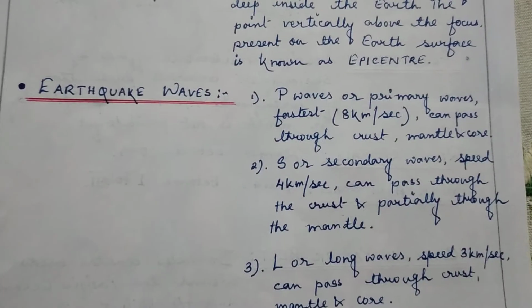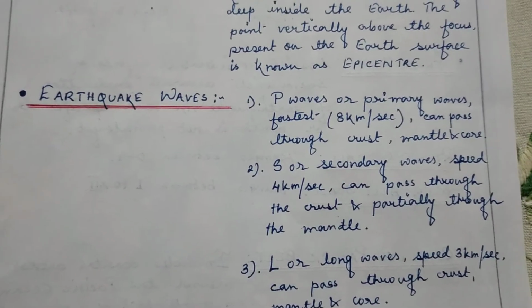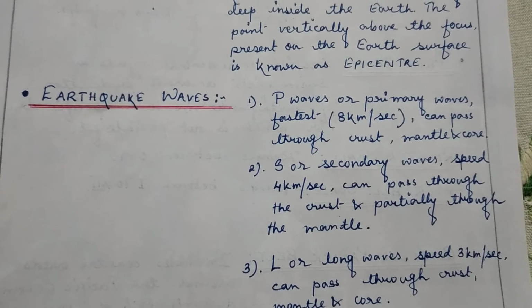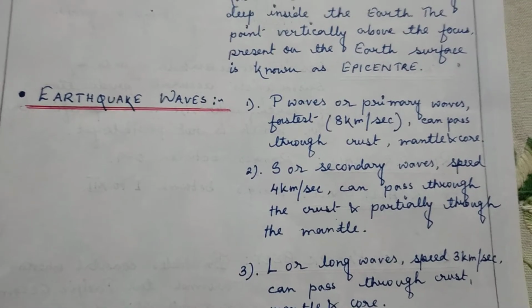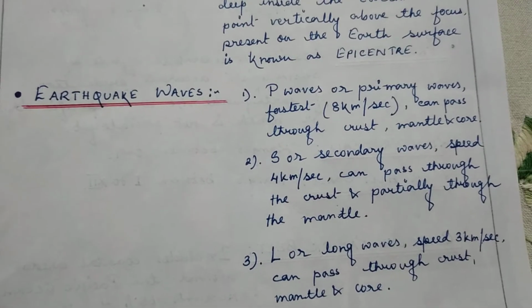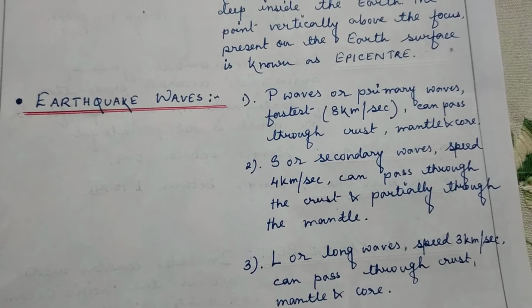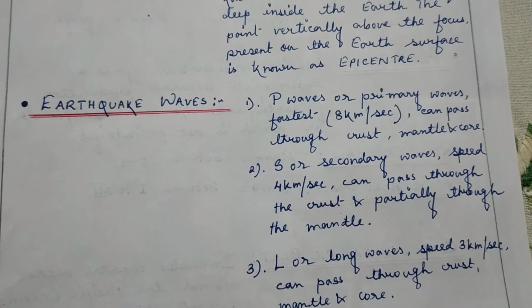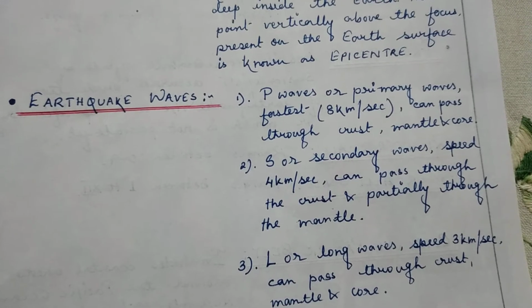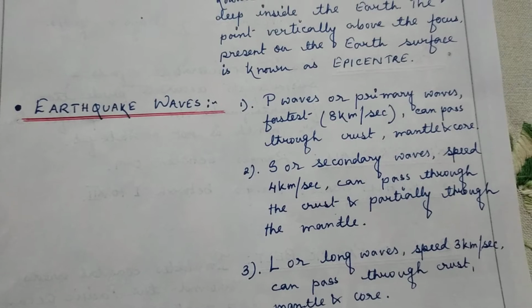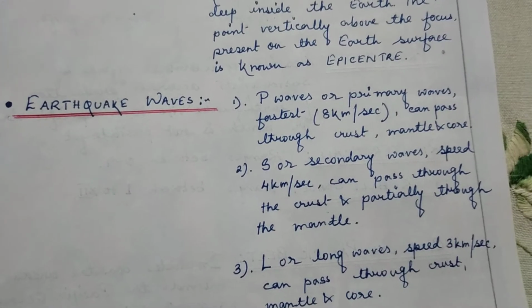Now, as we are saying that the earth is releasing seismic energy during the time of an earthquake, we have to know in detail about these seismic waves. We can classify earthquake waves into three categories.